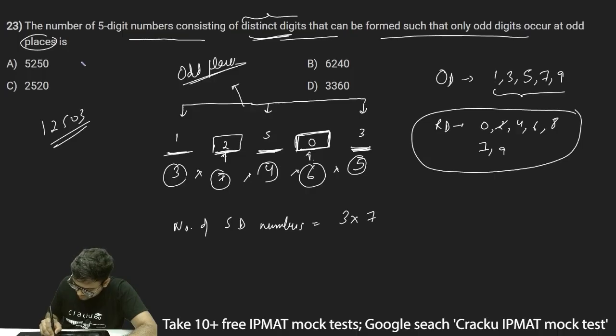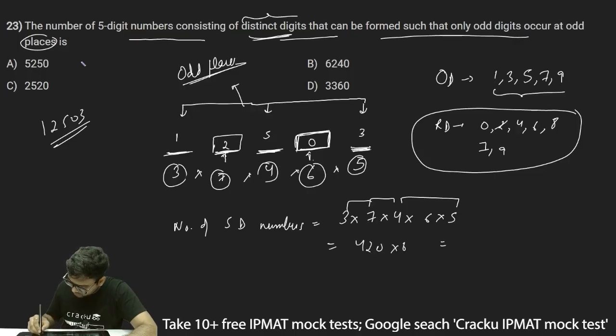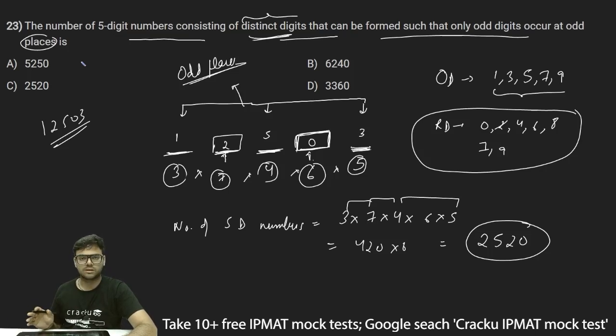So thus the number of 5-digit numbers will be 3 into 7 into 4 into 6 into 5. 3 7s are 21, 4 84 into 5, 420 into 6. So this is 420 into 6, which is equal to 2520 numbers possible. For these 5-digit numbers, there are 2520 numbers possible, and therefore option C, 2520, is the correct answer.